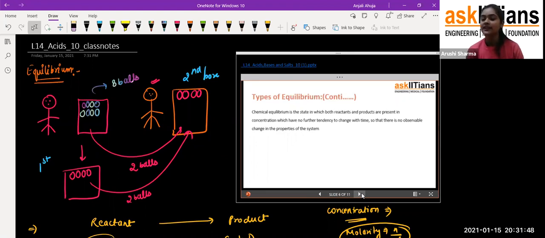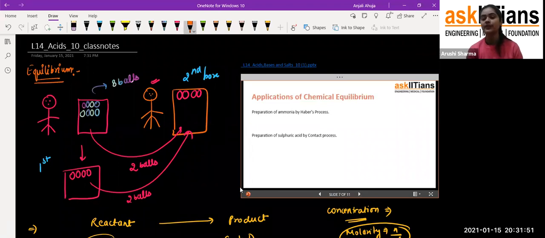Students, it's generally used in industrial techniques, like preparation of ammonia by Haber's process. For example, ammonia, NH3, we get from the Haber's process. Nitrogen and hydrogen react with each other and we get ammonia, and that ammonia is further used to make fertilizers or urea. So chemical equilibrium is used there, because we want a larger amount of ammonia formed, and that equilibrium is called the chemical equilibrium.